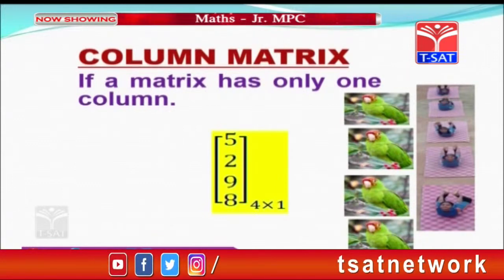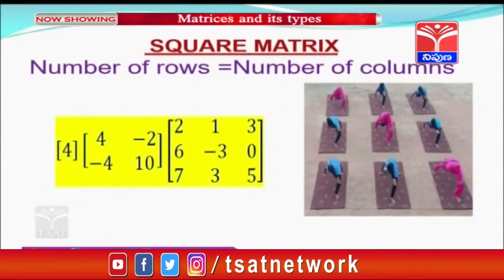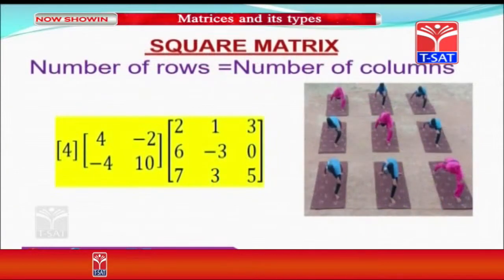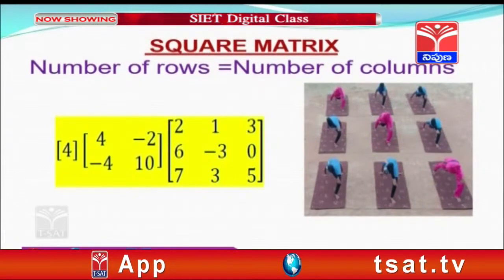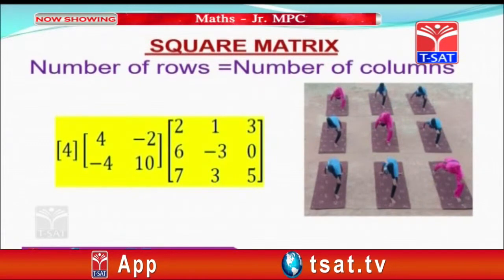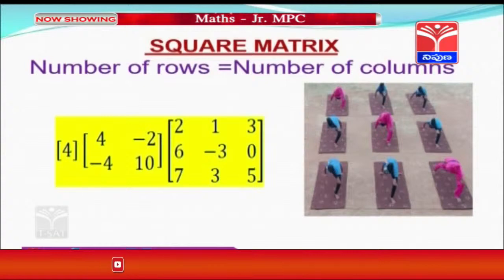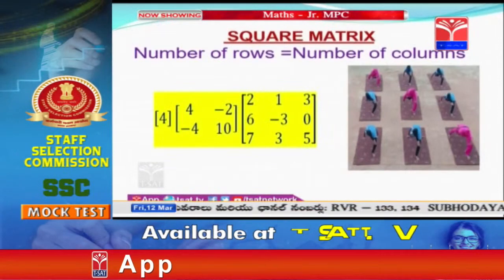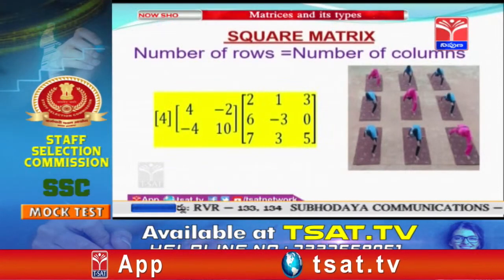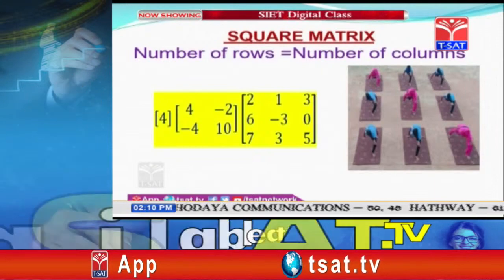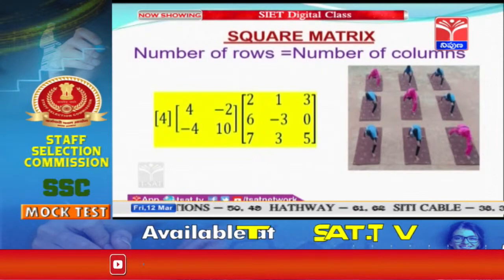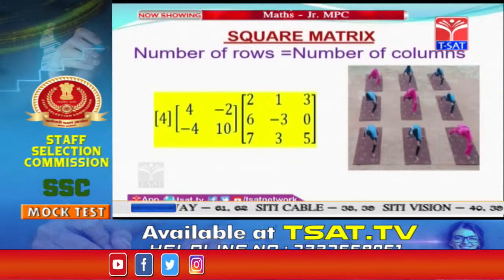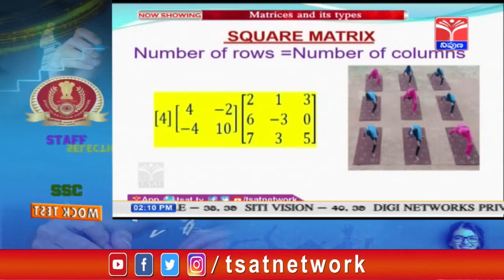Now let us go on to the next type of matrix, that is square matrix. It is very simple. In the square matrix, number of rows are equal to number of columns. Now let us observe some examples. In the first example, we have only one row and one column. So 1 by 1 is the order for this example. If we observe the second example, in that we have 2 rows and 2 columns. So 2 by 2 is the order for the second example.